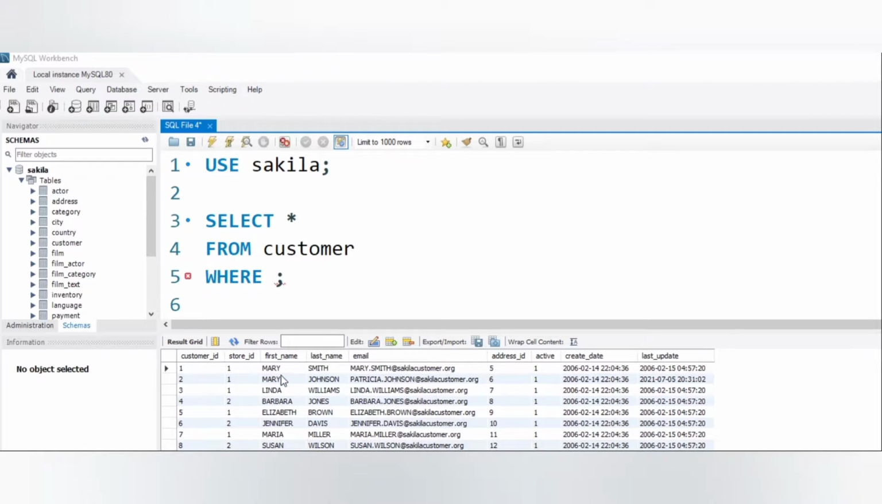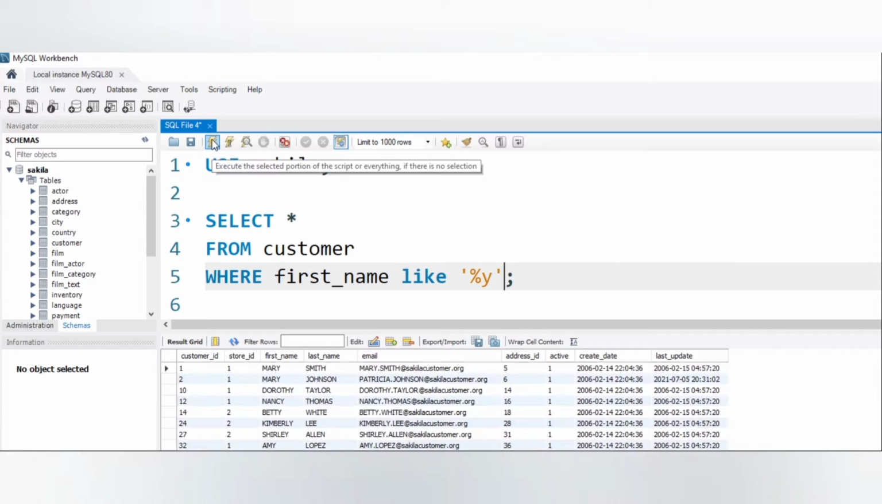Let's see the first names ending with Y. Here are so many records whose first name ends with Y. So let's write it now. Where first name like, you need to use a single or double quote and a percent sign at the beginning and then Y, because we need records whose first name ends with Y. So you can see here all the records having a first name ending with Y.